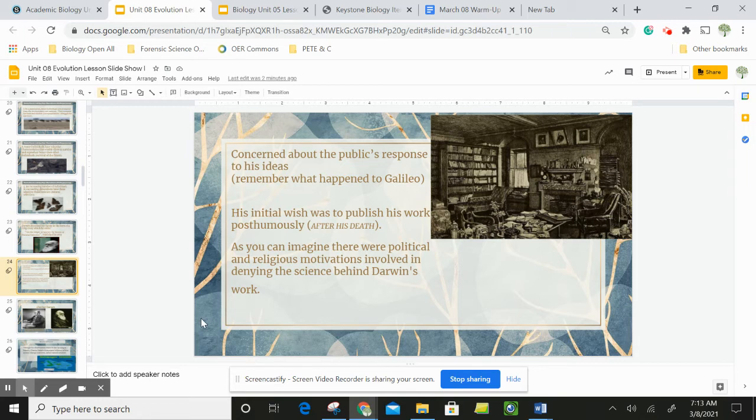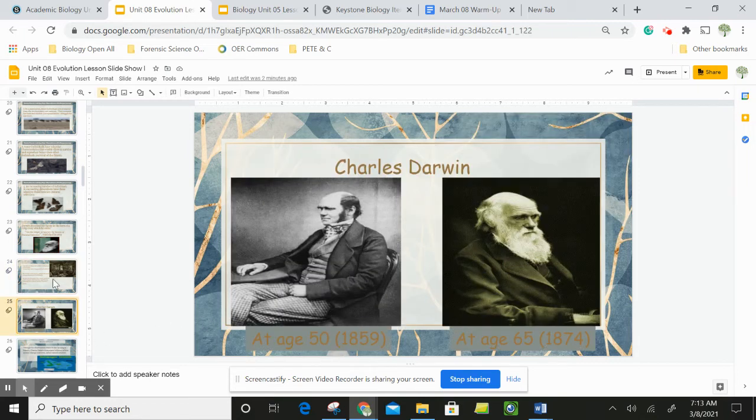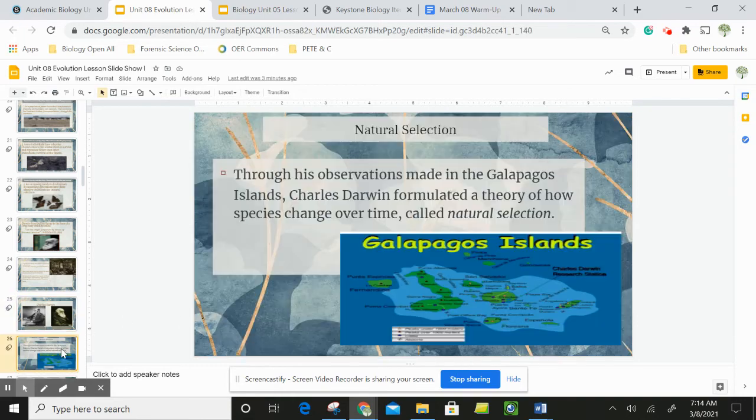So he did publish his work, and things weren't great. Things weren't great for Chuck. He got a lot of feedback, a lot of flack for going against commonly held beliefs, particularly among members of the religious community.